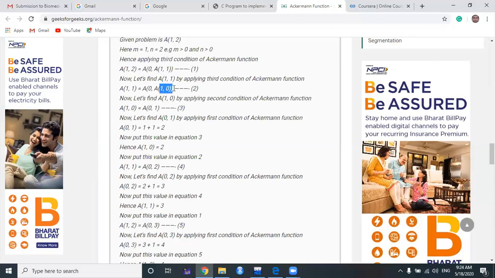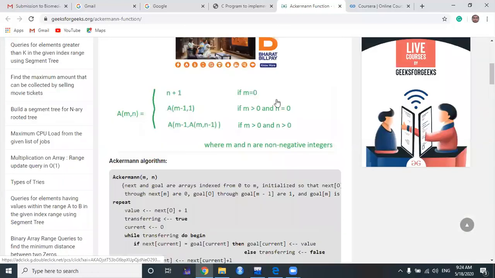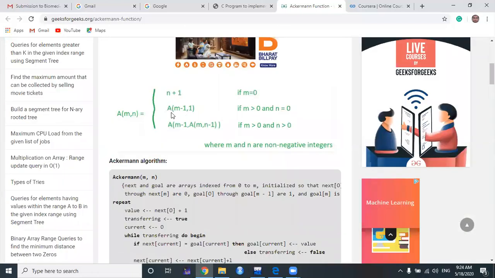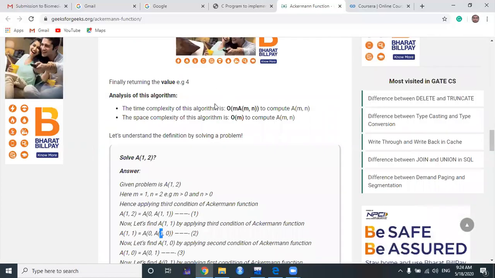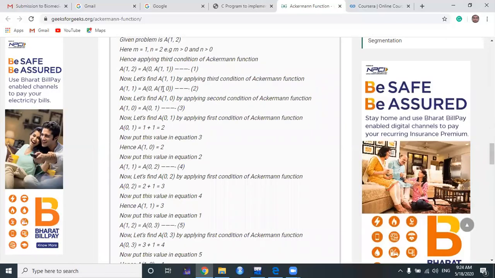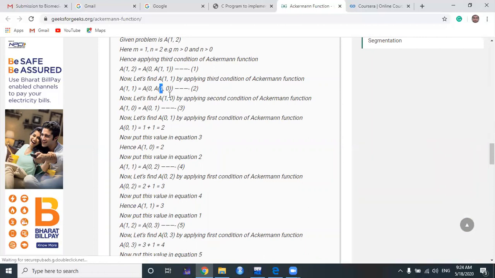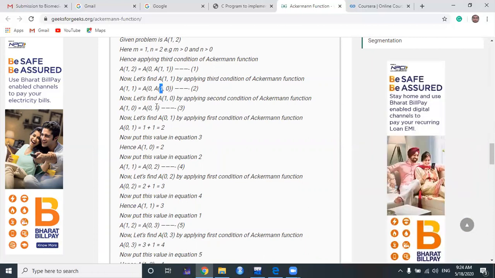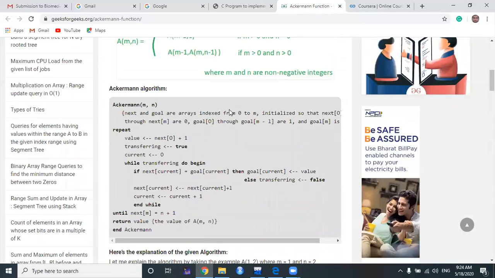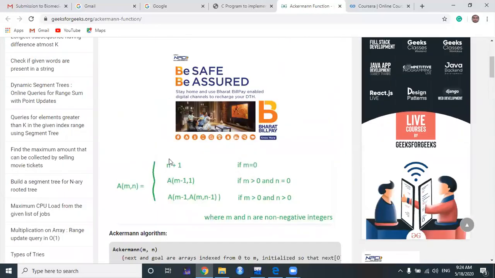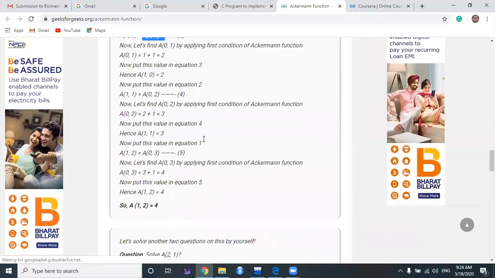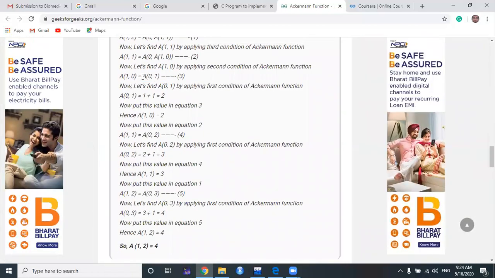Now a of 1 comma 0. In that case, m is greater than 0 and n equals 0, so the second condition is satisfied. So a of m minus 1 comma 1. Which one is m here? 1. So 1 minus 1 means 0 comma 1, so a of 0 comma 1. Now when it is 0 comma 1, it satisfies the first condition, m equals 0, so n plus 1 will execute. Terminating condition reached. So a of 0 comma 1 is 2.